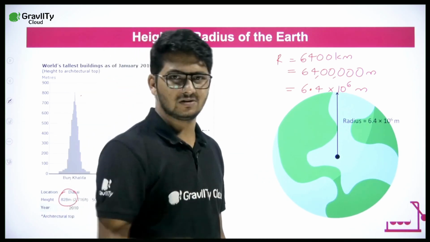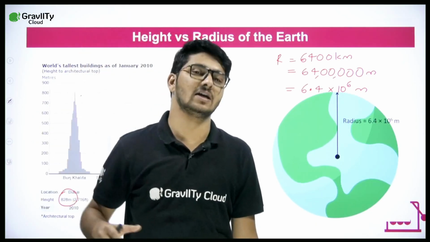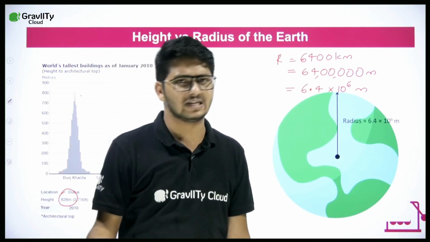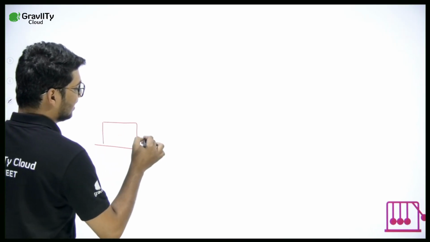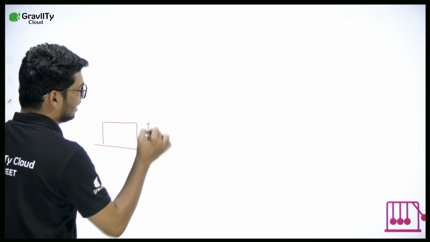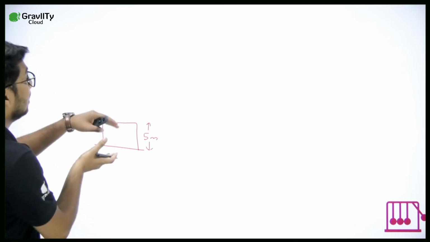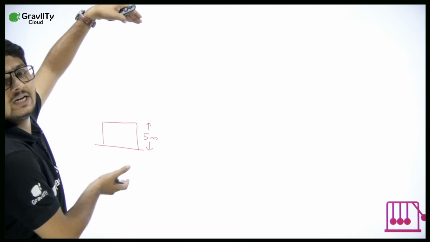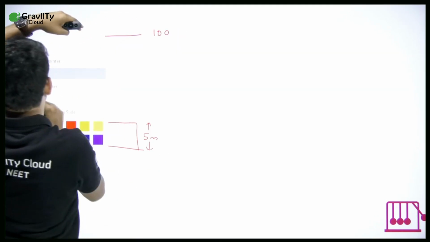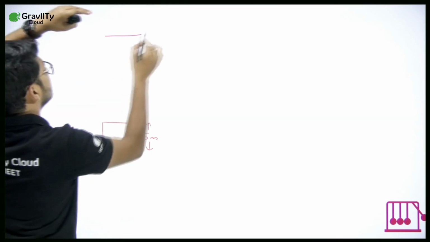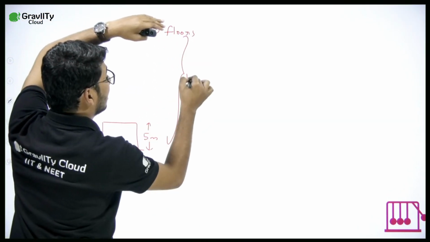One room on an average will be around 4 or 5 meters high. If I take one room as height 5 meters, then 100 meters means how many floors? 5 into 20 is equal to 100. So if there are 20 floors, then the height will be 100 meters.